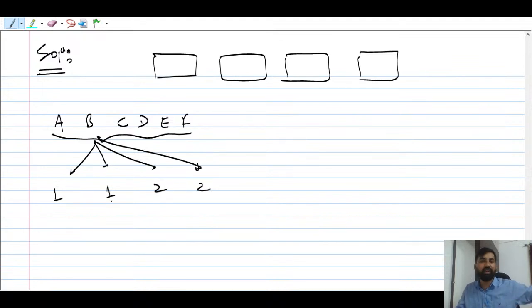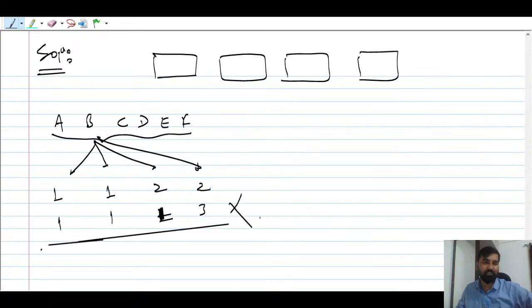If you think that this is also possible, 1, 1, 2, 3, or you can say 1... okay, this is not possible. Why? This case is not considered because the maximum there should be 2, not 3. So this is not possible, but this is possible. I think this is clear. It's a very simple problem.